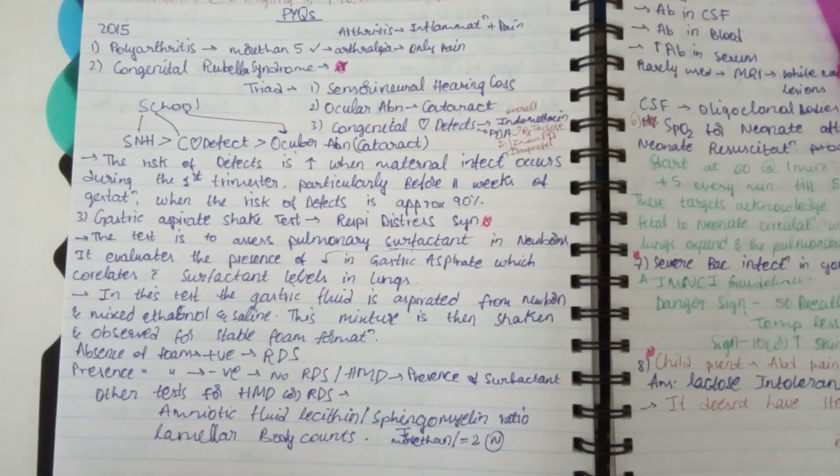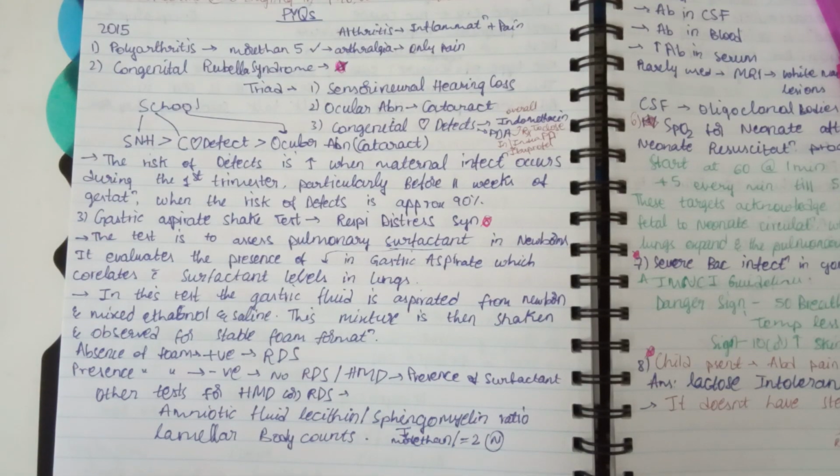In the MCQ they give all three, but they are asking about the most common. Then we have to mark sensory neural hearing loss, which is most common, then congenital heart defects, and then the least, ocular abnormalities.